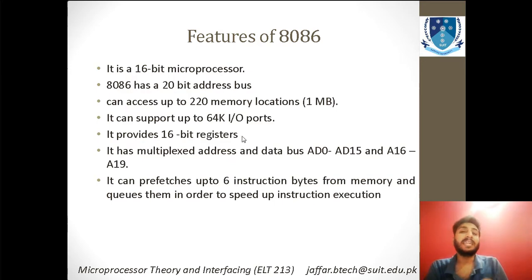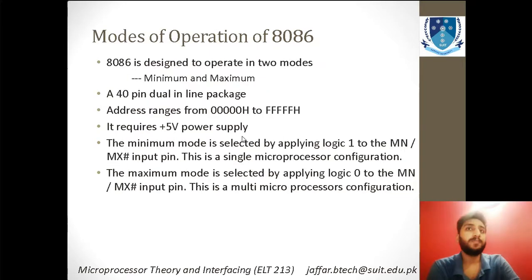So 8086 basically can prefetch 6 instruction bytes from memory and queue them in order to speed up instruction execution. You can see that it can fetch 6 instruction bytes from the memory. So it is a developed, or you can say evolved, version of 8085. Now this is a very important topic, that how you will be able to operate 8086.